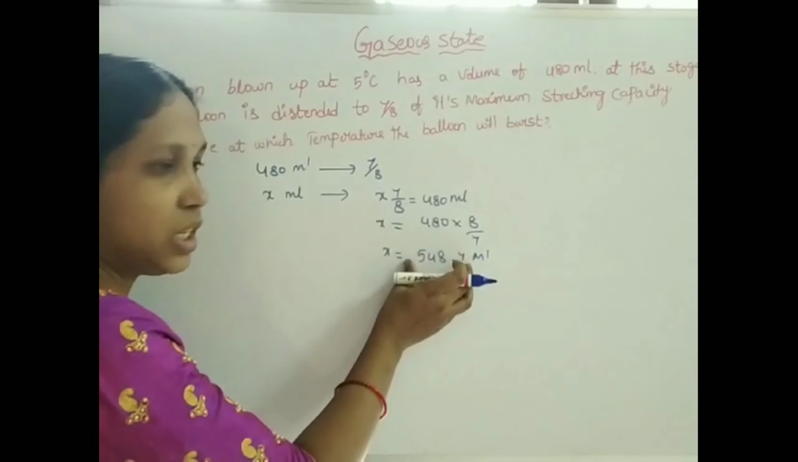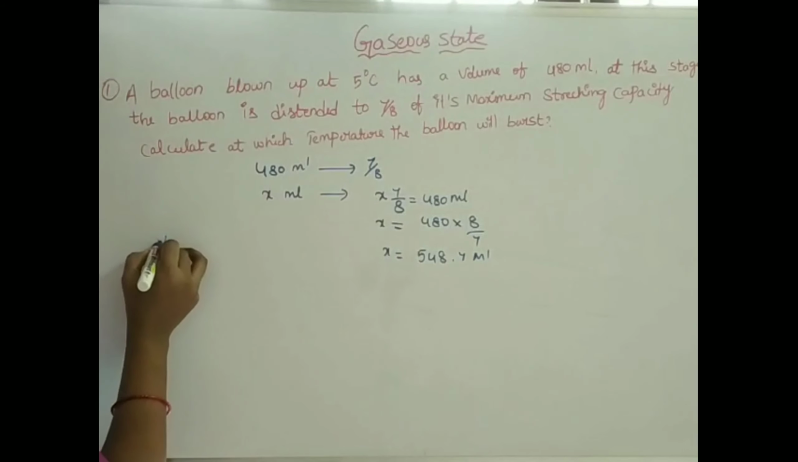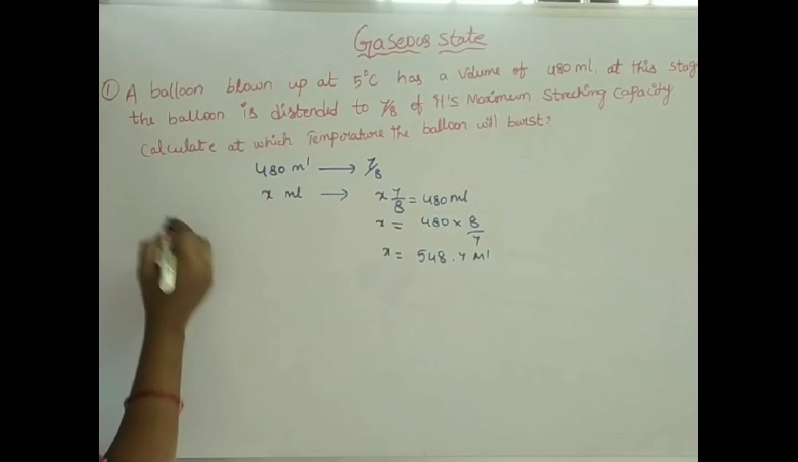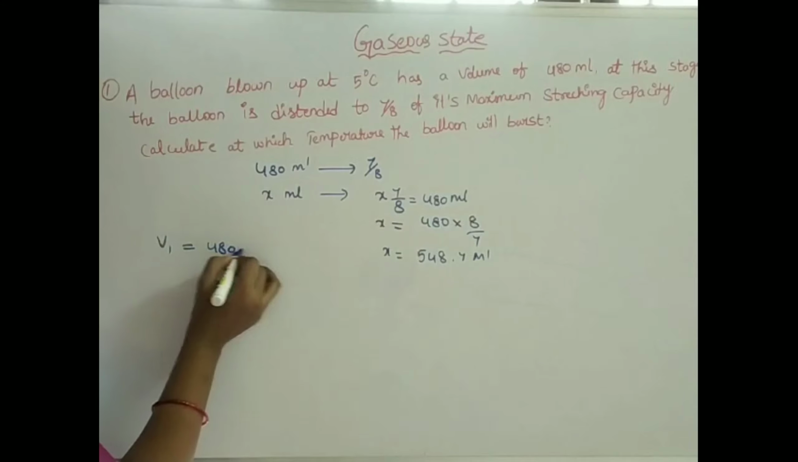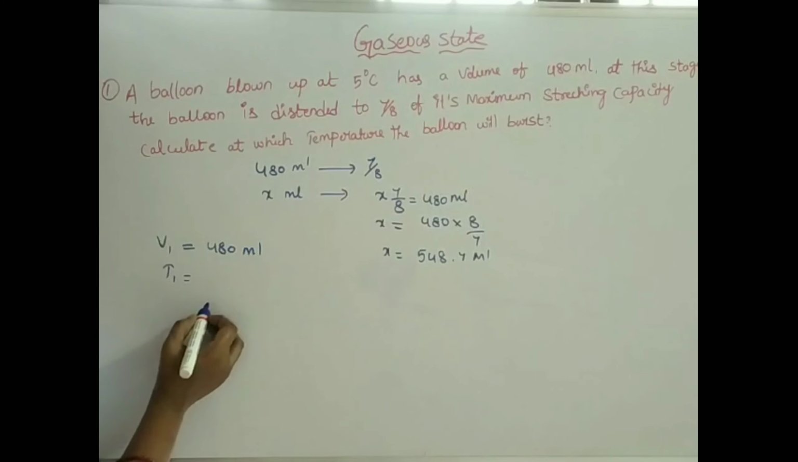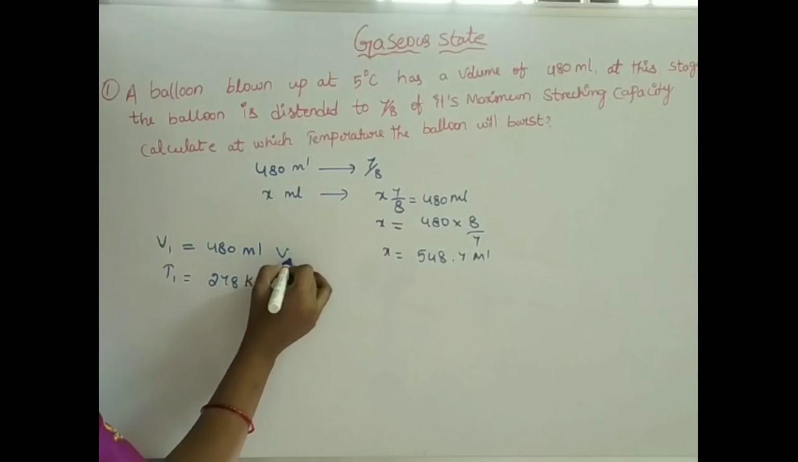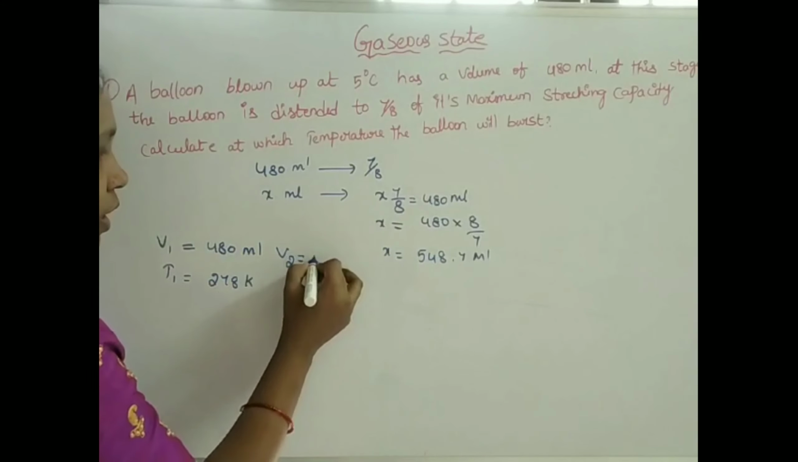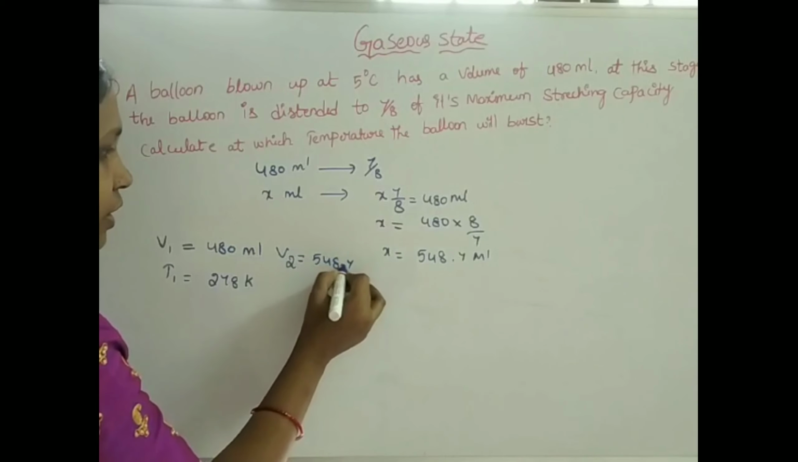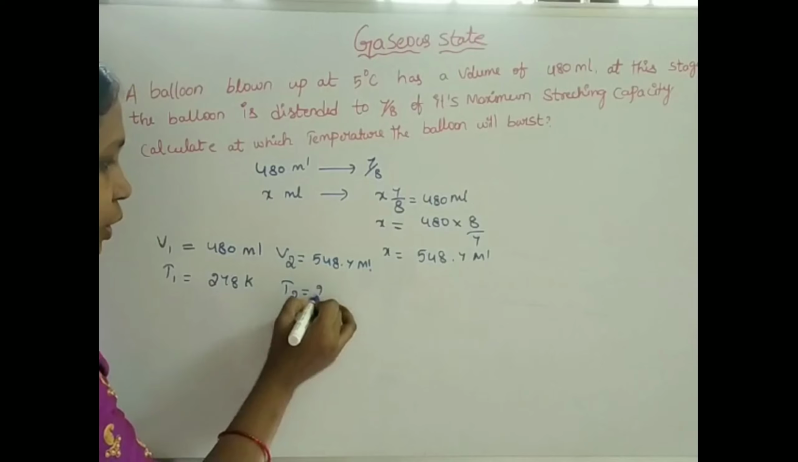So take this one as the second state, and calculate T2. Volume at 5 degrees is 480 ml, and the temperature of 5 degrees Celsius means 278 Kelvin. V2 is 548.7 ml. Then what is T2?